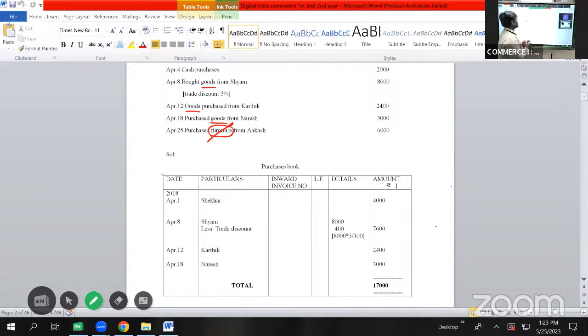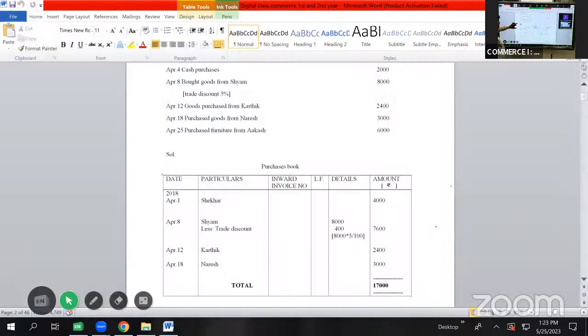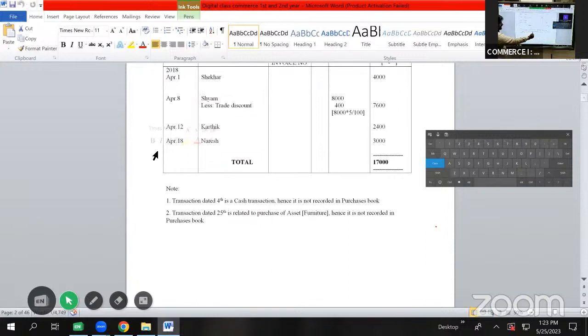So we will not record cash transactions, and if assets are bought or sold, we will not record them. So this transaction will not be recorded, for which we'll be writing a note that transaction dated April 25 is related to purchase of furniture. Hence, it is not recorded in purchases book. So here is the note. Transaction dated 25th is related to purchase of asset furniture. Hence, it is not recorded in purchases book.